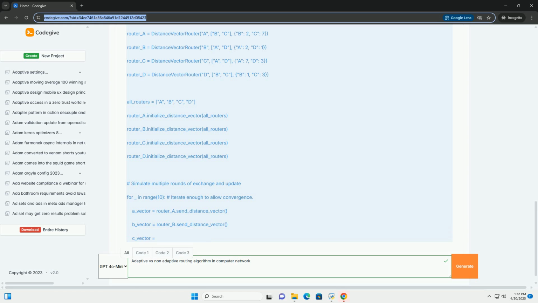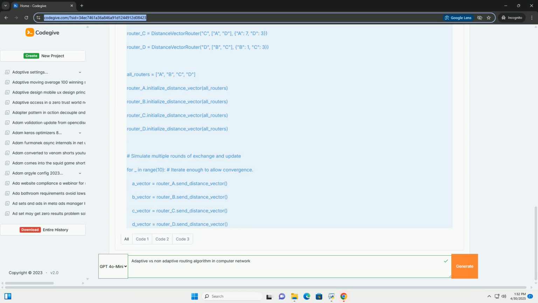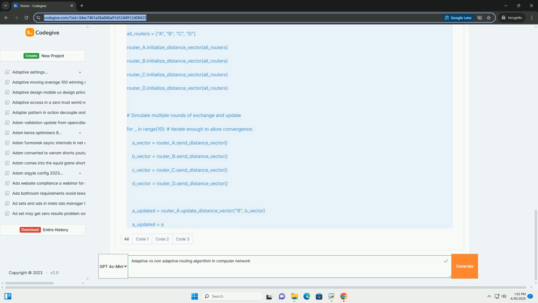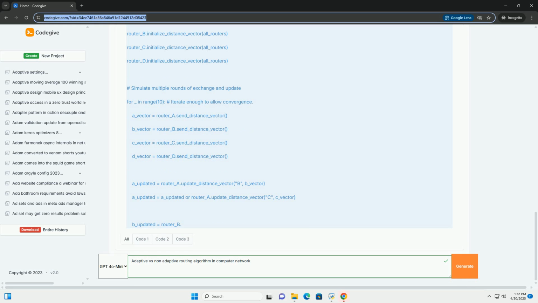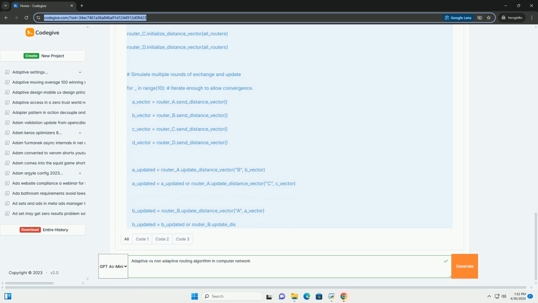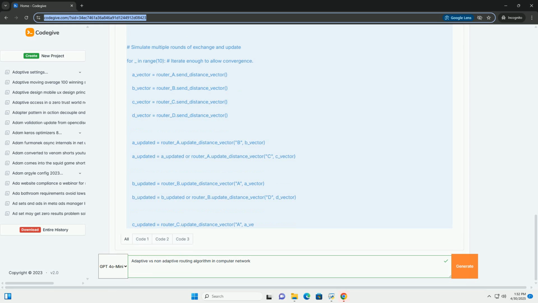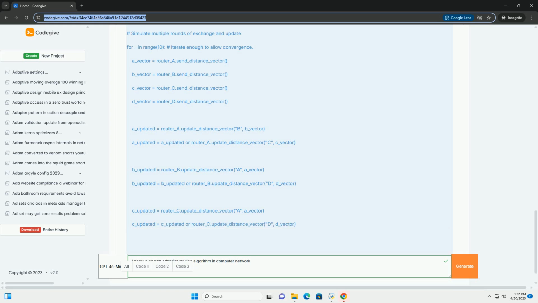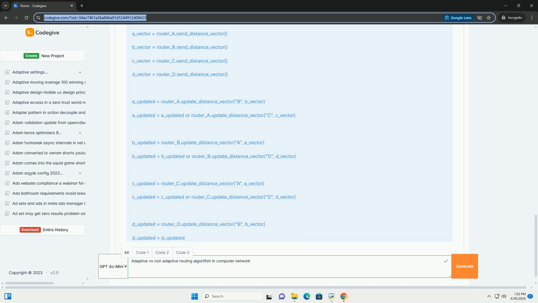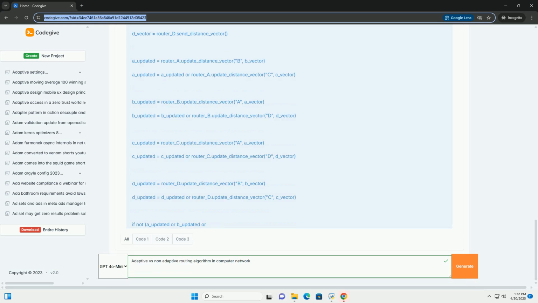The role of routing algorithms. Routing algorithms are the heart of the routing process. They are the software programs executed by routers that determine the paths. These algorithms use various metrics and information about the network topology to make these decisions. Goals of routing algorithms.